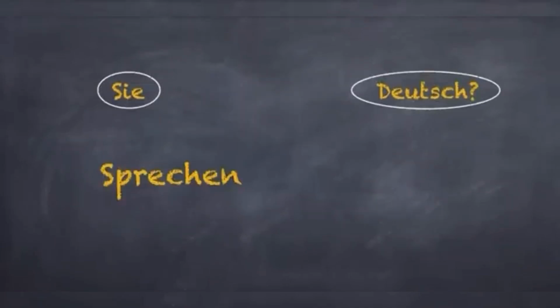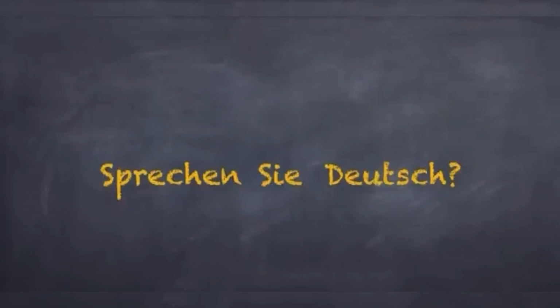and your answer should be Sprechen Sie Deutsch? Now this was tricky. Since there is a question mark, you have to make a question. And the only possible question here is Ja-Nein-Frage. That means the verb is in the first position.